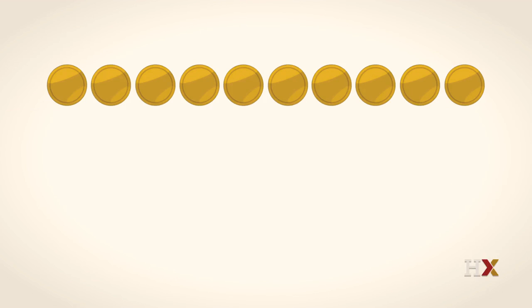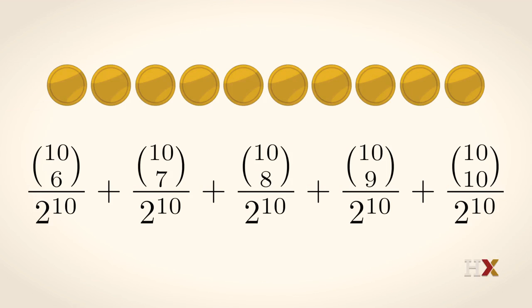First, you calculate the probability of getting exactly 6 heads, which is 10 choose 6 divided by 2 to the 10th. Then you add the probability of getting exactly 7 heads, which is 10 choose 7 divided by 2 to the 10th. Then 8 heads, and 9 heads, and 10 heads. You add those 5 terms up. That's the probability of getting at least 6 heads in 10 flips.